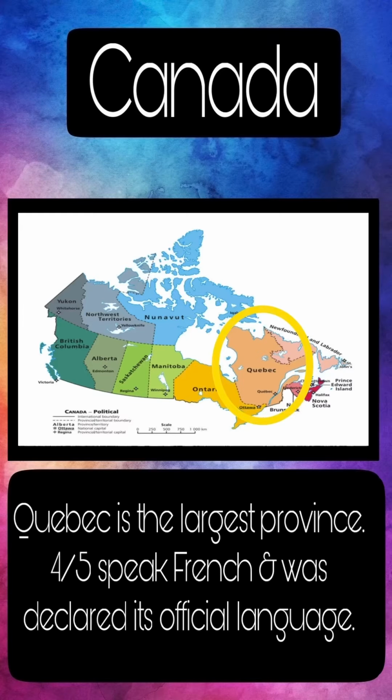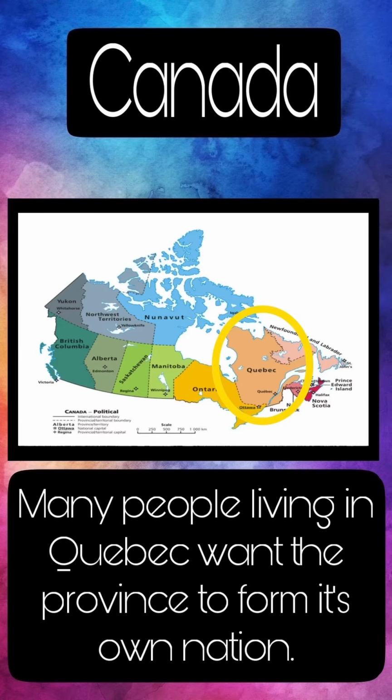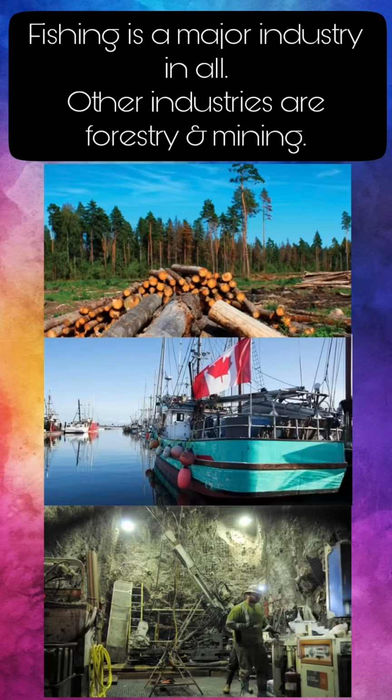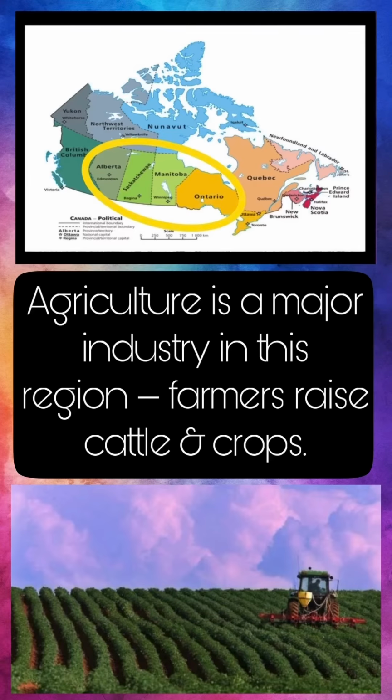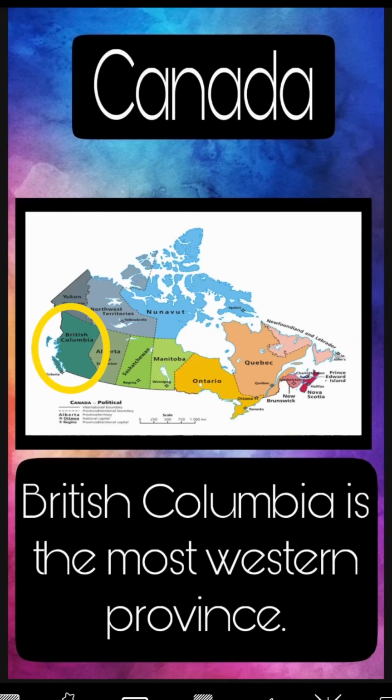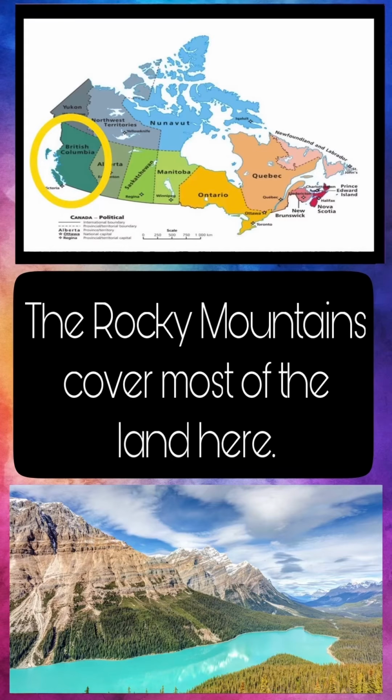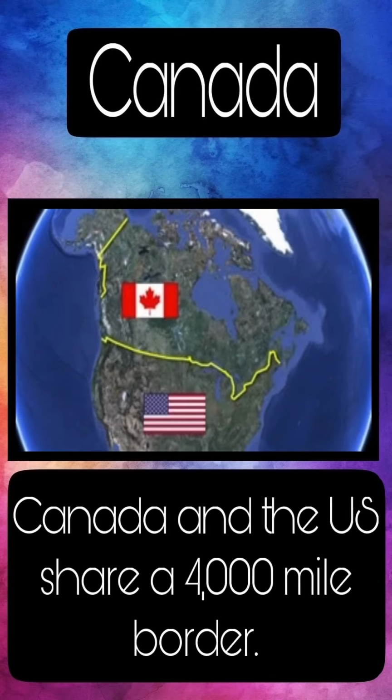Four-fifths of the people in Quebec speak French, and it was declared its official language. Many people living in Quebec want the province to form its own nation. Fishing is a major industry in all of the provinces. The other big industries include forestry and mining. In the central provinces, agriculture is a major industry. Farmers raise crops and cattle. British Columbia is the most western province. The Rocky Mountains cover most of the land here. Canada and the U.S. share a 4,000-mile border.